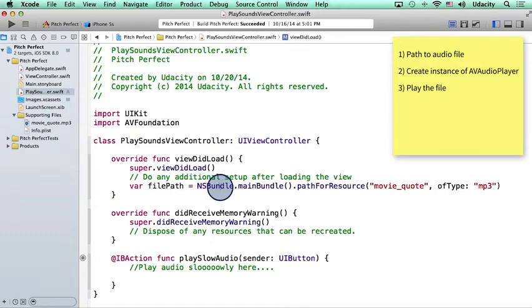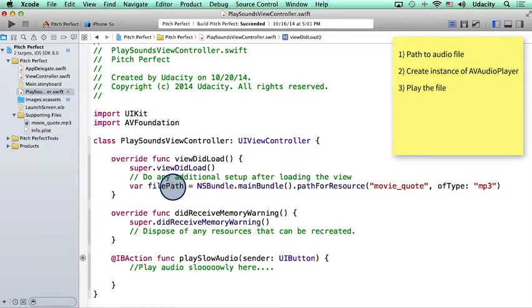So what this NSBundle.main bundle is doing is that it's returning the path to the directory where our app is located. And this thing, path for resource, is getting for us the path of the folder where our MP3 file is. All right, so we're about to use this file path to play sound.